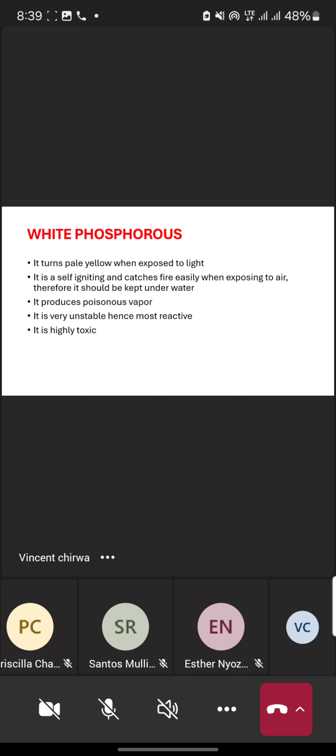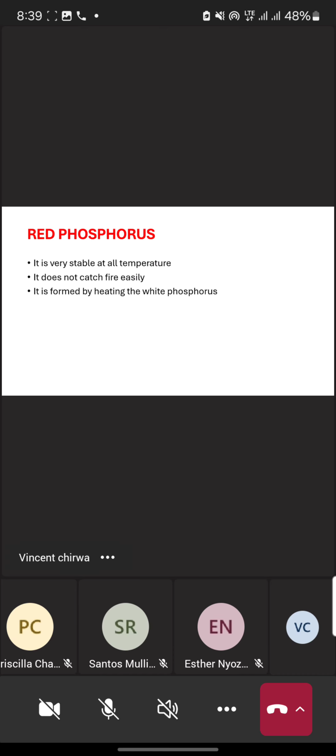Let's look at the red phosphorus. Red phosphorus, in terms of its properties, is very stable at all temperatures. At all times, it is in a solid state. Because of its stability, it does not catch fire easily.